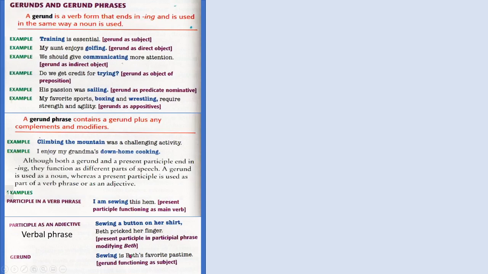Participle as an adjective. Sewing a button on her shirt. Beth pricked her finger. Sewing a button on her shirt is a participle phrase that is functioning as an adjective. This participle phrase is not a gerund phrase because a gerund phrase is a noun phrase. Remember this. Gerunds are nouns and present participles are part of a verb or adjectives.